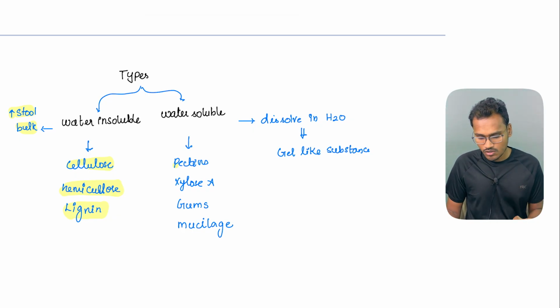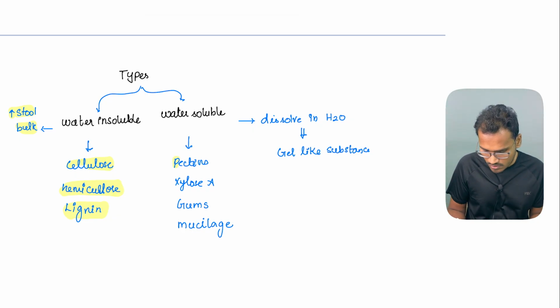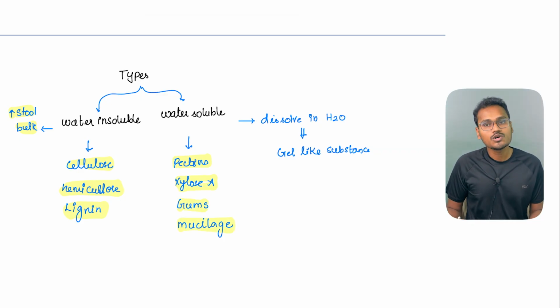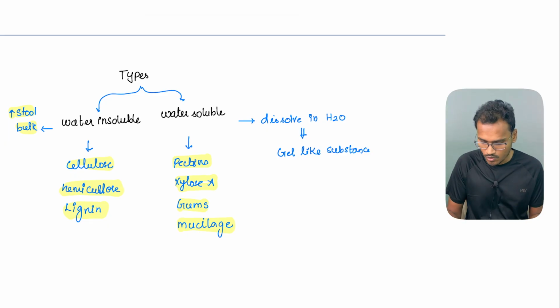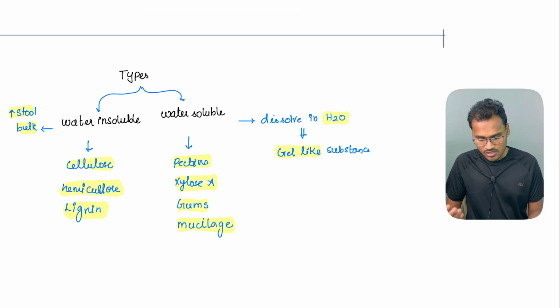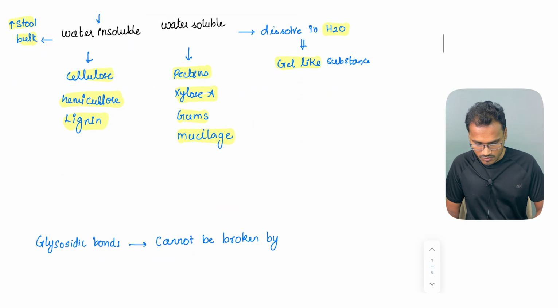Next are the water soluble substances. They include pectins, xylose, gums and mucilages. How do they act? Since they are water soluble, they dissolve in water and form a gel-like substance, and they again increase the bulk of the food. These are the types of dietary fibers.